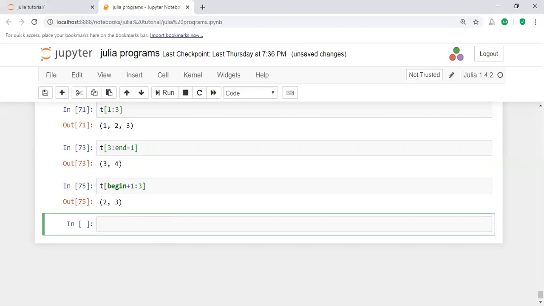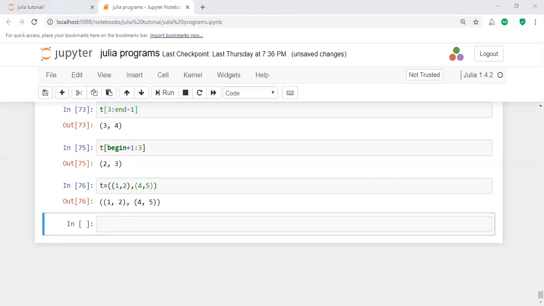For example, I want to declare the tuple t. Here t equal to a 2-dimensional tuple. It consists of a tuple within a tuple, 1 comma 2, and then another tuple. If you want to represent a multi-dimensional array, you will use a semicolon. If you want to represent a 2-dimensional tuple, take a bracket, 2 comma, and then for example 4 comma 5. This is called multi-dimensional tuple representation. In this way you will represent the multi-dimensional tuple.